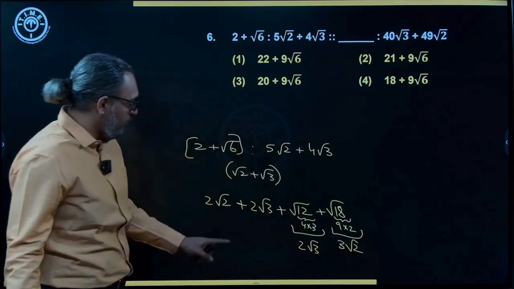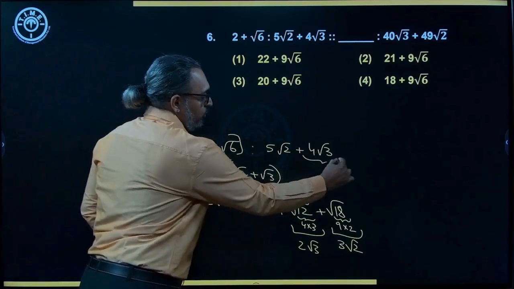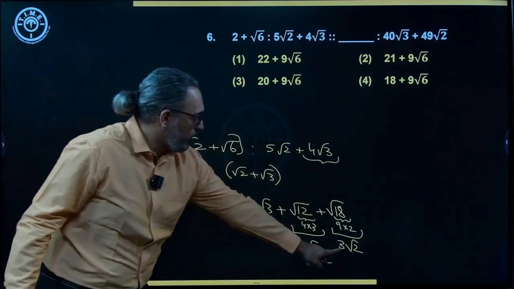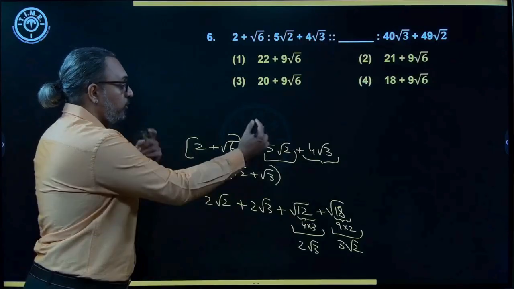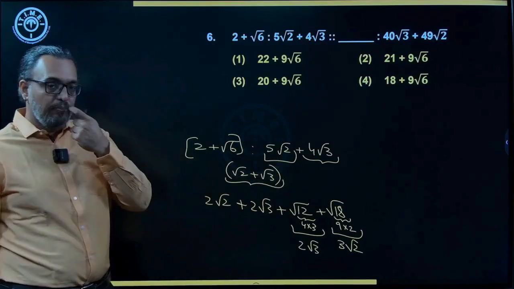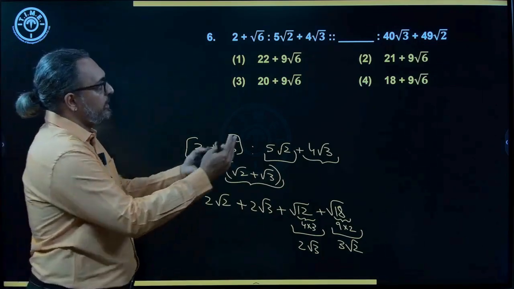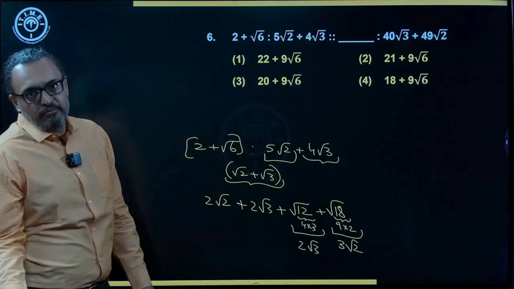Now check, you add them, 2 root 3 is 4 root 3, correct? See, 4 root 3, and 2 root 2, 3 root 2 is 5 root 2, check, 5 root 2. So that is how you get your answer by multiplying with root 2 into root 3. So the same thing, now since it is about the reverse, you take an option, you multiply and you check.